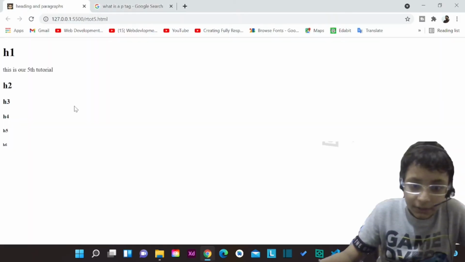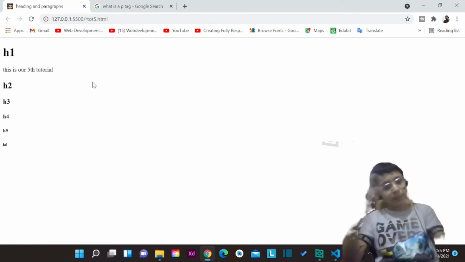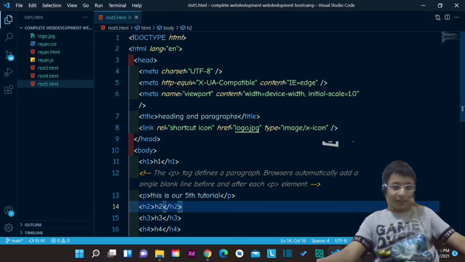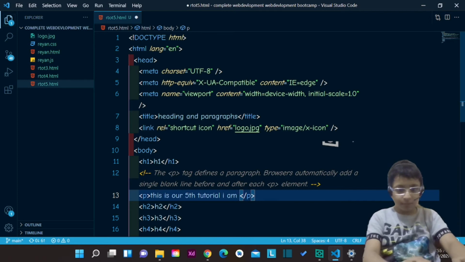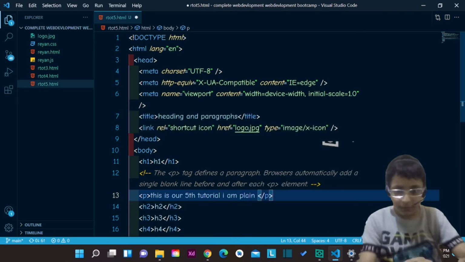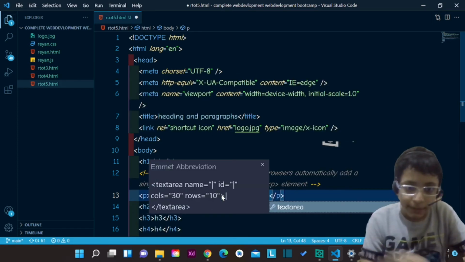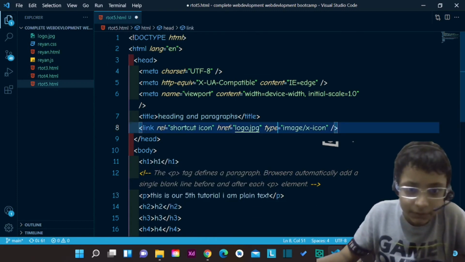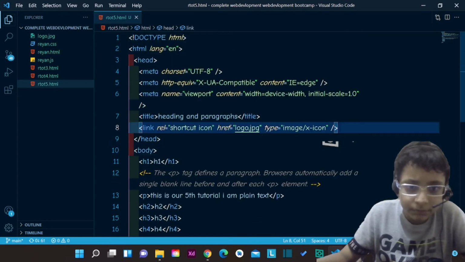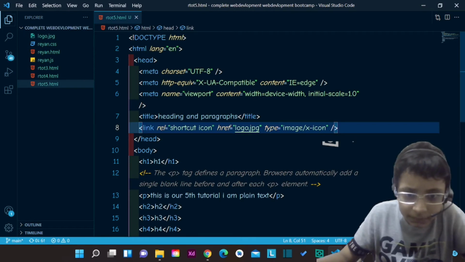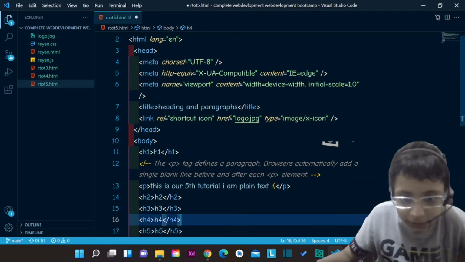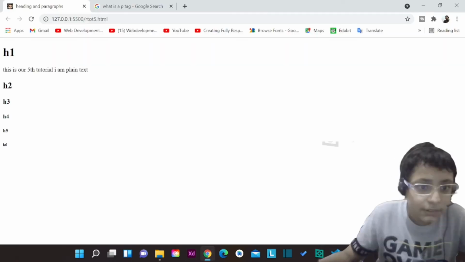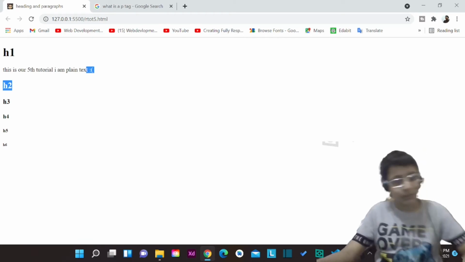And this is how the p tag really looks, just a plain paragraph tag, and we will see I am plain text. I am plain text. Okay, I am plain text, and let's see, I am plain text.